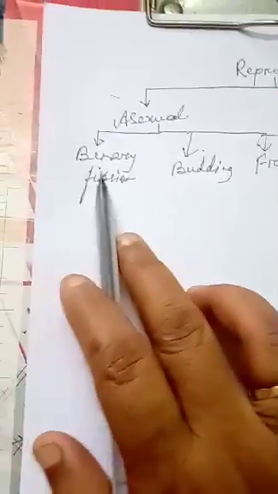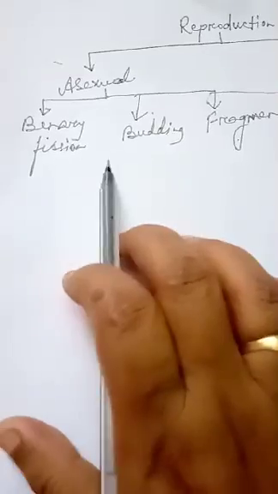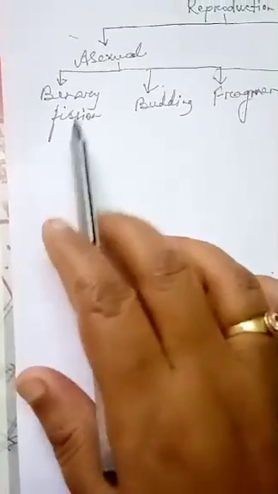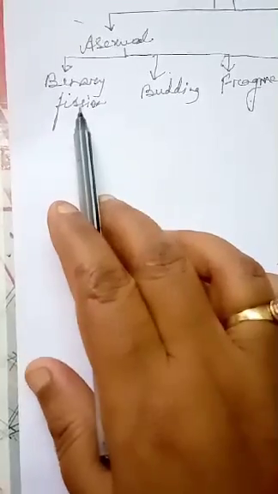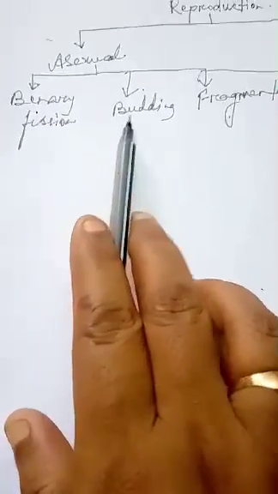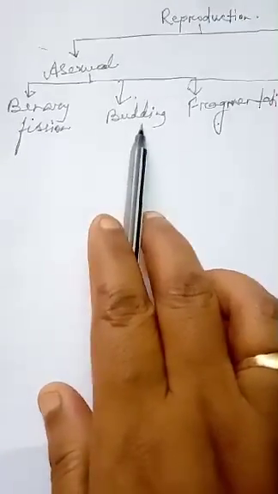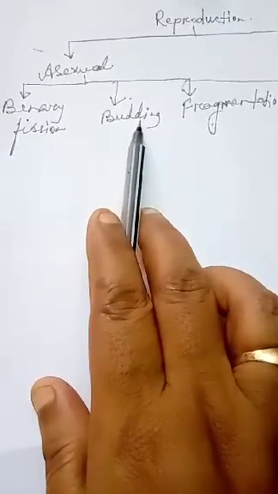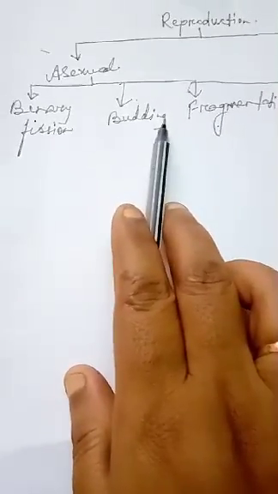Now what is binary fission? Binary means two, fission means division. So when a single parent divides into two organisms or two daughter individuals, that is called binary fission. Budding is the mode of reproduction in which the parent body gives rise to a small outgrowth which is called a bud. That bud grows into a new individual.